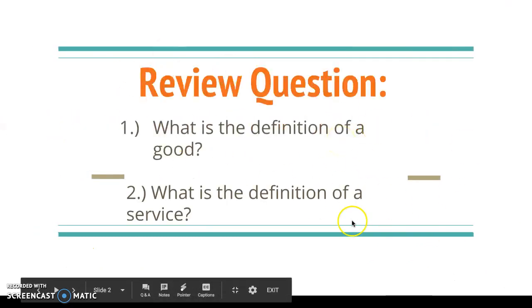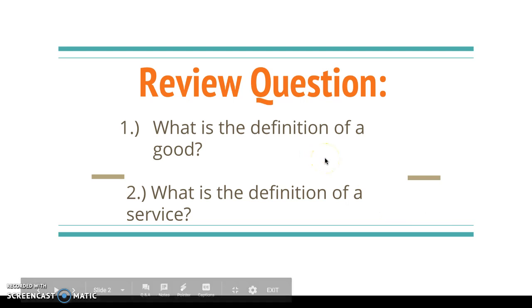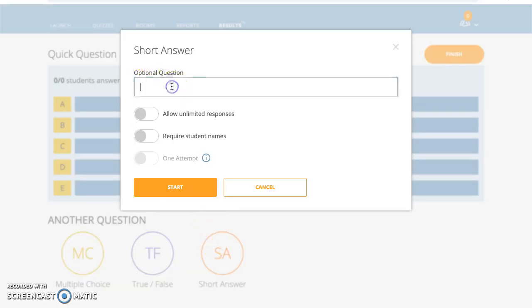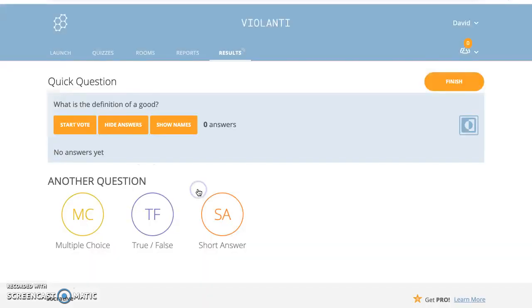I would start out with a review question. So we would go over what we did last class, like just a summary. So what's the definition of a good, and what is the definition of a service? For this, I would go with the short answer for the students, and I would put in, what is the definition of a good. I would start, and there I could start.